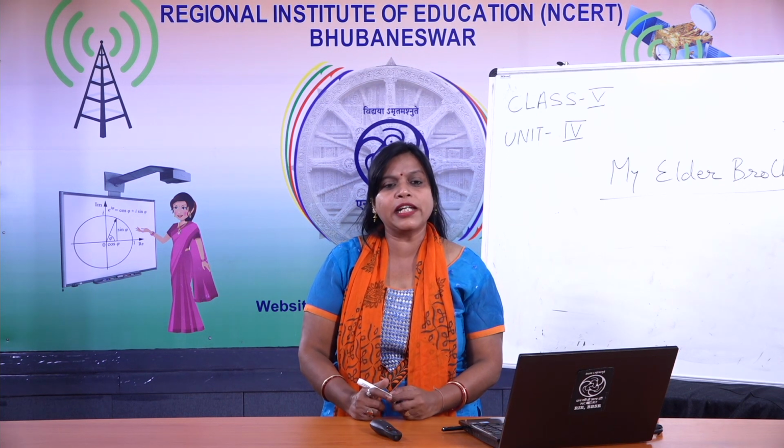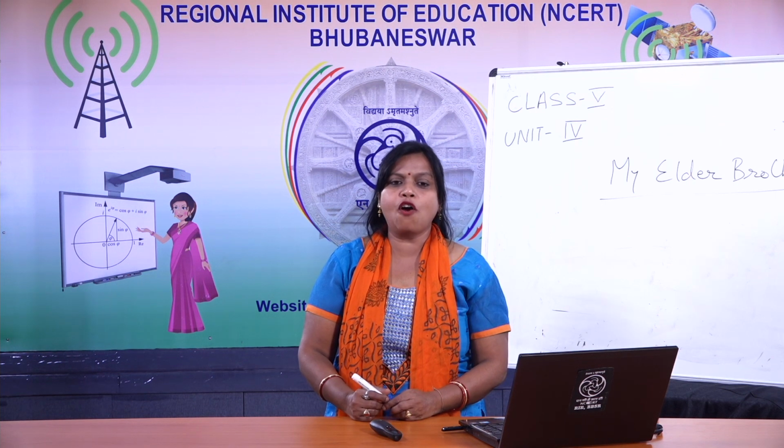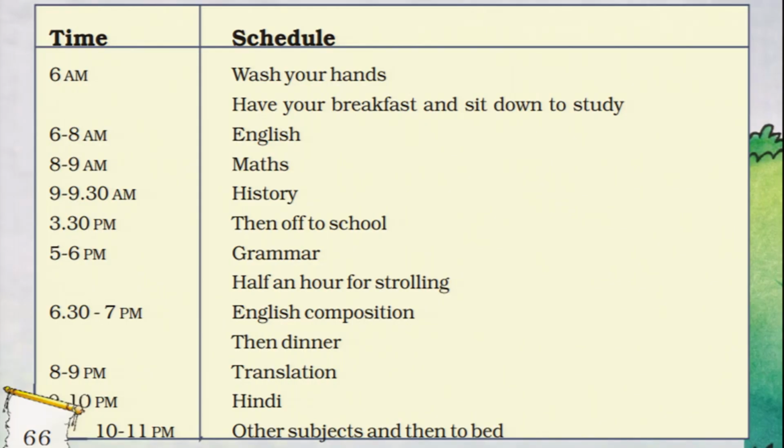Then 3 to 3:30 p.m., then off to school. 5 to 6 p.m. grammar. Then half an hour for strolling. 6:30 to 7 p.m. English composition. Then dinner. Then 8 to 9 translation. Then 9 to 10 Hindi. 10 to 11 p.m. other subjects, and then to bed.